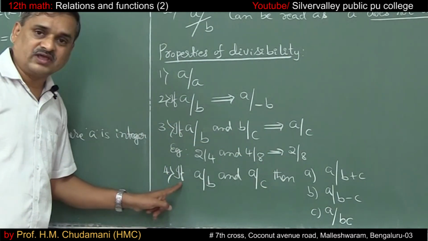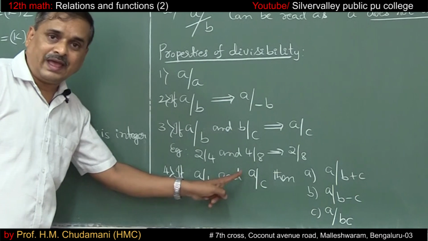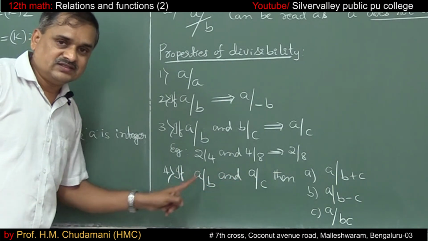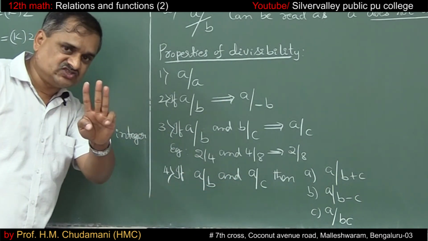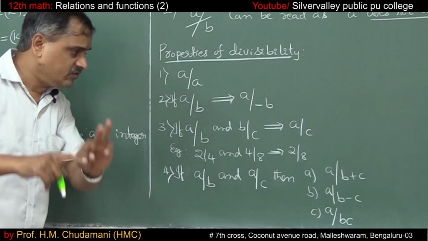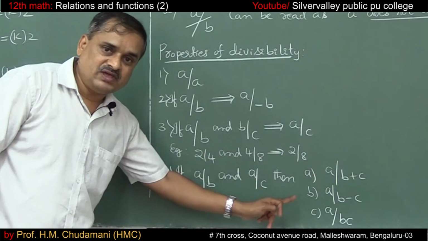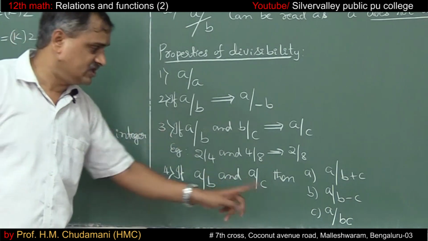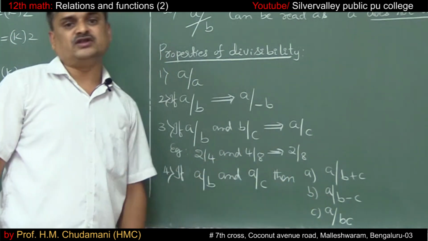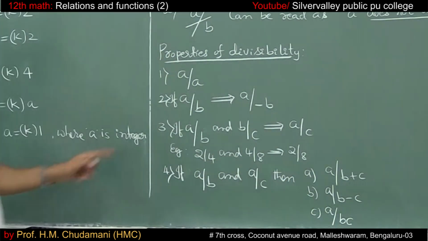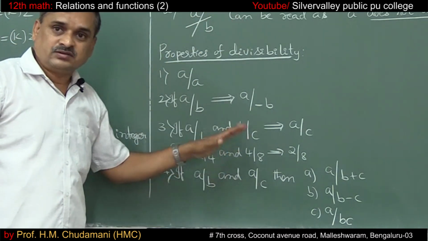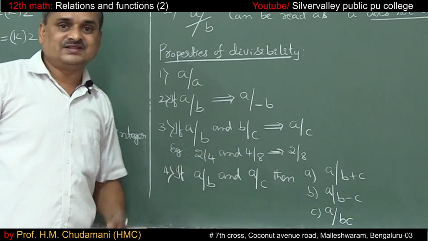The fourth property: if A divides B and A divides C, then 3 cases exist. Number one, A divides B plus C. Number two, A divides B minus C. Number three, A divides B into C also. Okay, please remember these concepts to discuss the next problem.